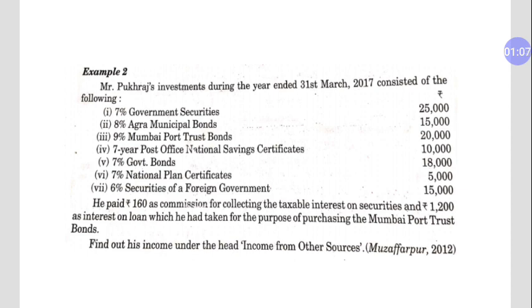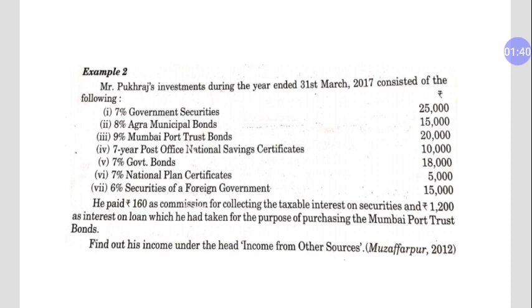Same here: 8% Agra Municipal Bond, 9% Mumbai Port Trust Bond, 7-year Post Office National Savings Certificates, 7% Government Bond, 7% National Plan Certificate, and 6% securities of a foreign government. This is all about his investment. He paid 160 as commission for collecting taxable interest on security, and 1200 as interest on a loan which he had taken for the purpose of purchasing the Mumbai Port Trust bond.